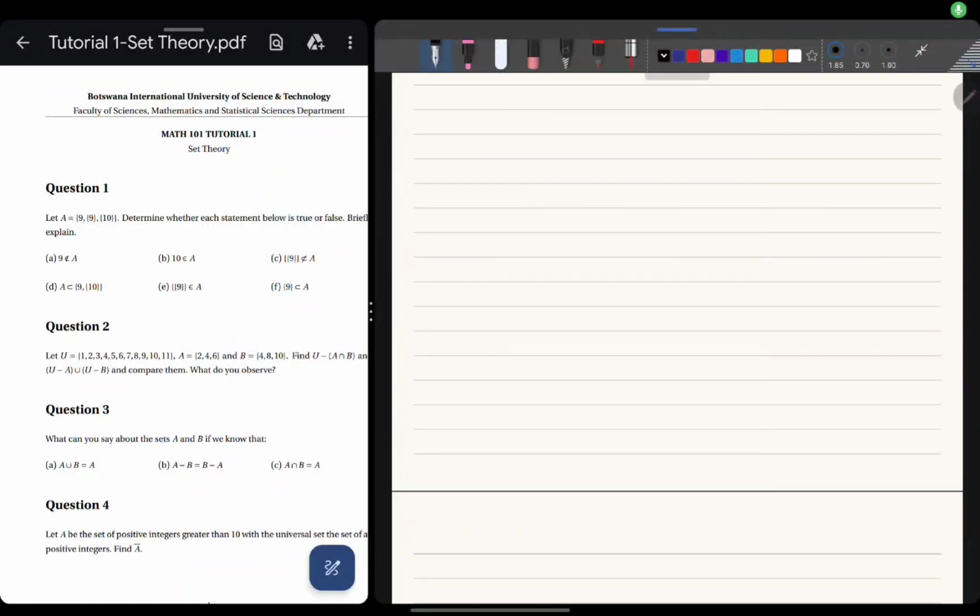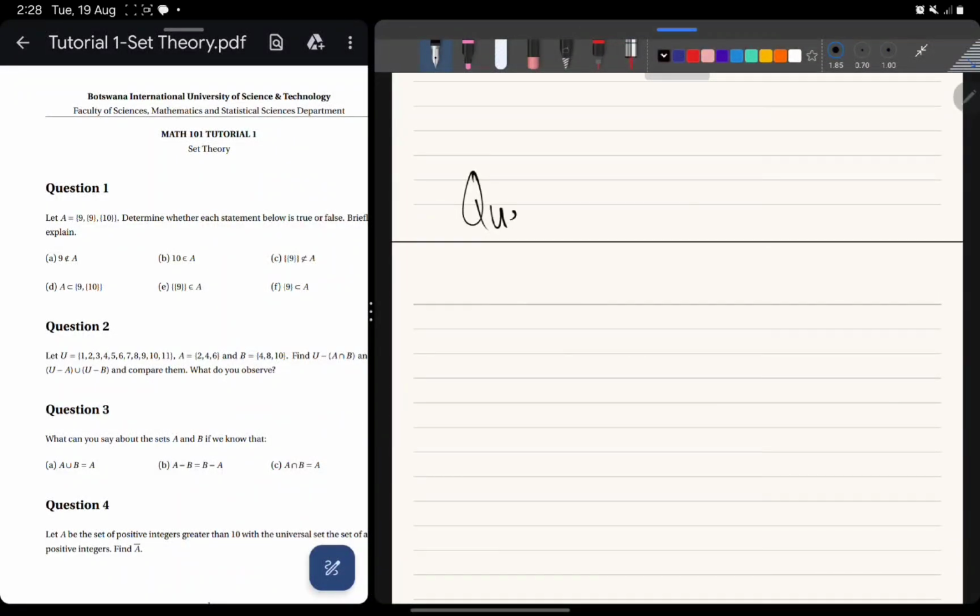Go to question 3. We are now doing question 3. Wow, good job. What can you say about these sets, A and B, if we know that A union B?